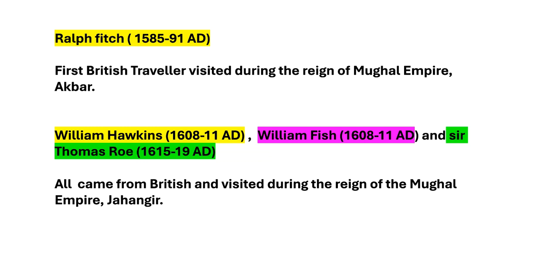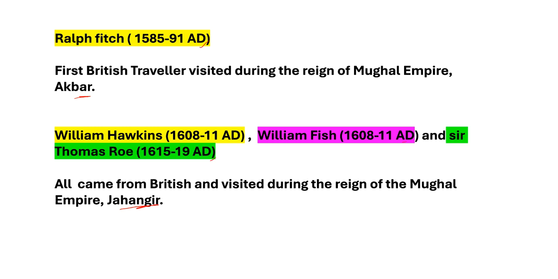Next one, Ralph Pitch. Time period is 1585 to 91 AD. First British traveler, visited during the reign of Mughal Empire. The ruler was Akbar. Next one, William Hawkins. Time period is 1608 to 11 AD. Next one, William Fish. Time period is 1608 to 11 AD. And another important person, Sir Thomas Roy. Time period is 1615 to 19 AD. All came from British and visited during the reign of the Mughal Empire.